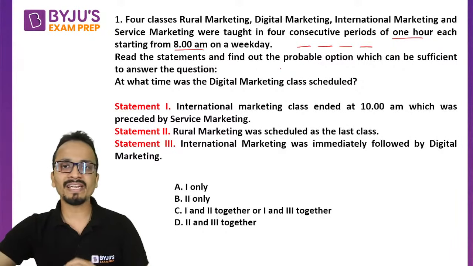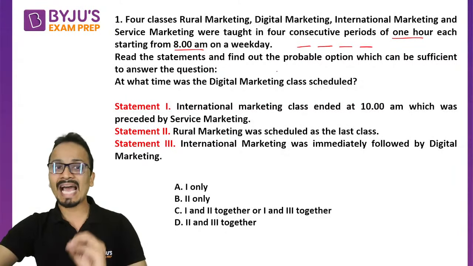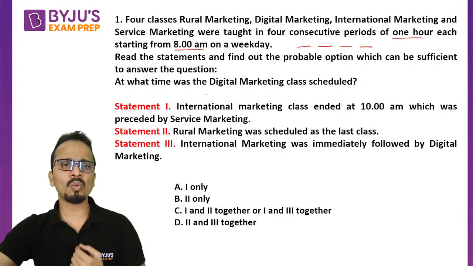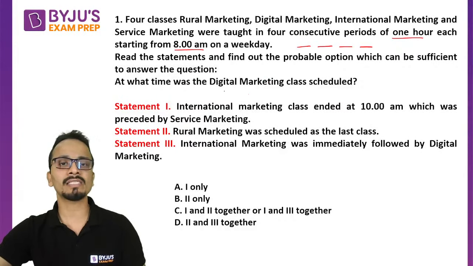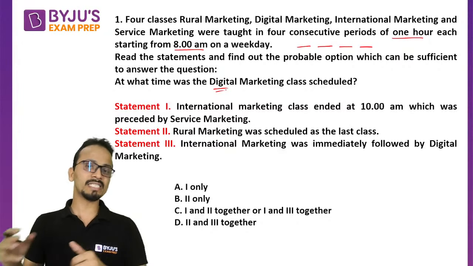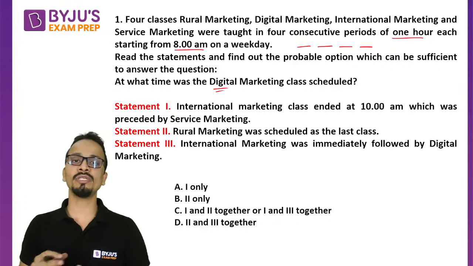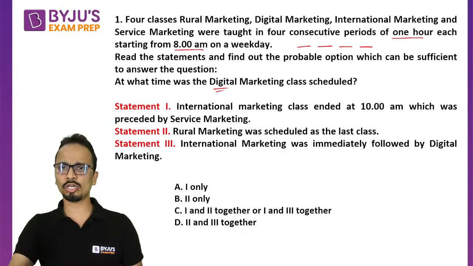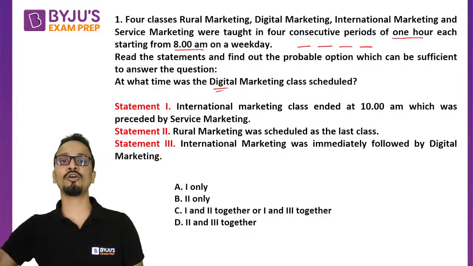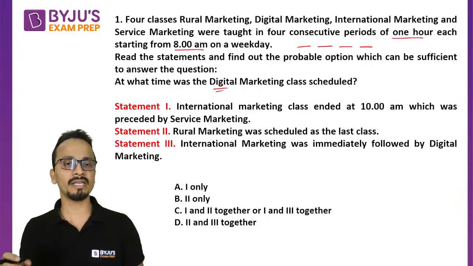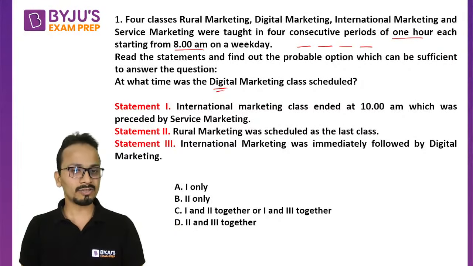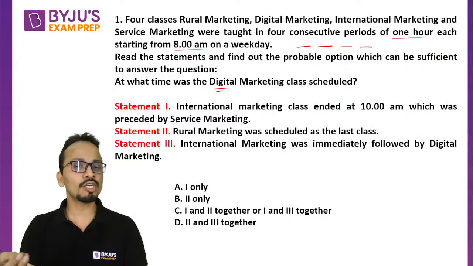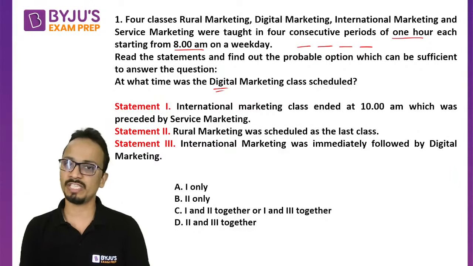Read the statements and find out the probable option which can be sufficient to answer the question. So the question they're asking is, at what time was the digital marketing class scheduled? So I have to find out whether the digital marketing class was scheduled at 8 o'clock, 9, 10 or 11. Or basically if I find out of the 4 slots, which slot, first, second, third or fourth, was there for digital marketing, I'll be able to answer. Now there are 3 statements, so we have to find out if the answer can be given by any one of the statements or by a combination of these statements.